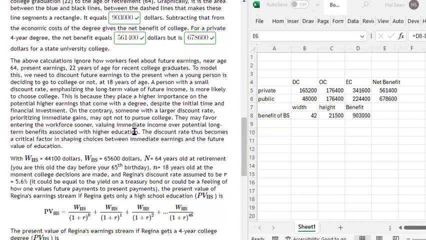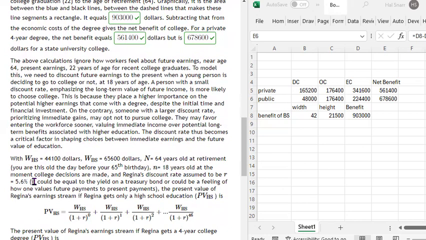So with the annual wage of high school graduates equaling $44,100 in my model, the annual wage of bachelor's degree people, college graduates, being $65,600, 64 being the age at retirement, and N equal to 18 years old being the age at the moment college decisions are made, and Regina's discount rate assumed to be 5.6%.